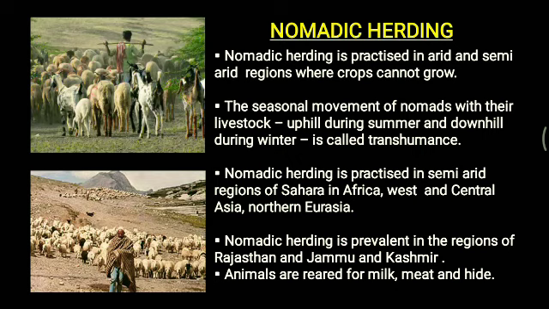Alright, now this nomadic herding is prevalent in the regions of Rajasthan and Jammu and Kashmir, and the animals are reared for milk, meat and hide. Alright, these are the things.